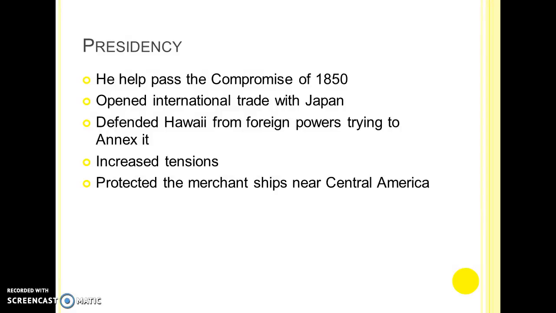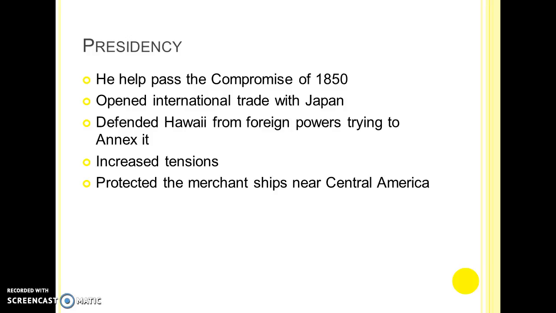During his presidency, he helped pass the Compromise of 1850. This compromise would be very pivotal in increasing tensions between the North and the South leading up to the Civil War.